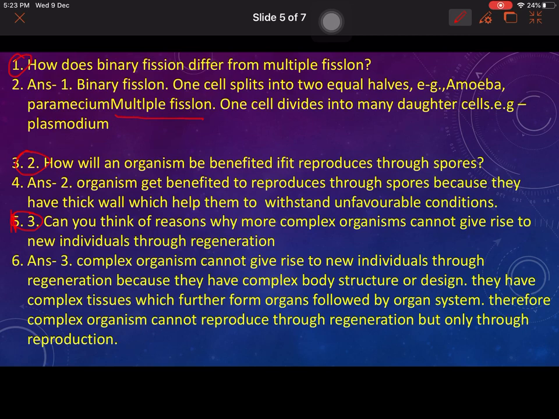Third question: can you think of a reason why more complex organisms cannot give rise to new individuals through regeneration? Answer: complex organisms cannot give rise to new individuals through regeneration because they have a complex body structure or design, and they have complex tissues which further form organs followed by organ systems. Therefore, complex organisms cannot reproduce through regeneration but only through reproduction.